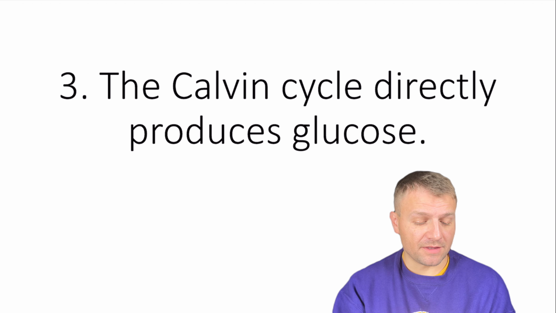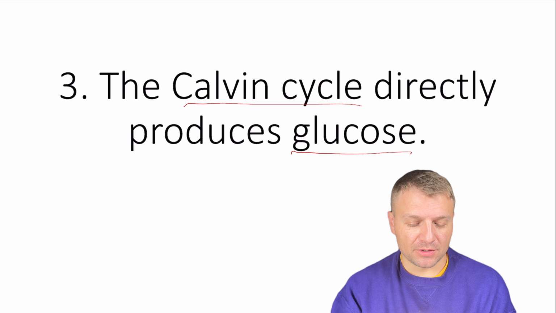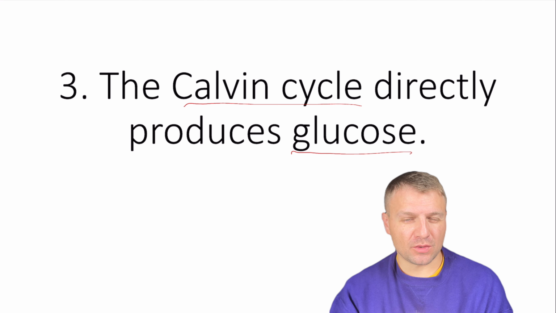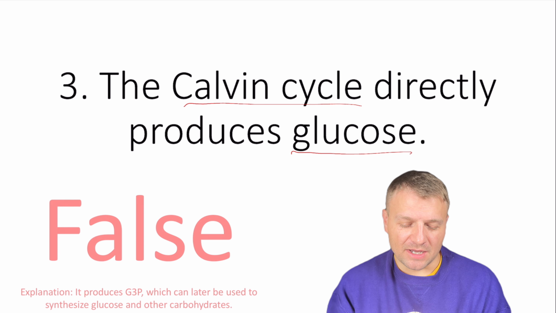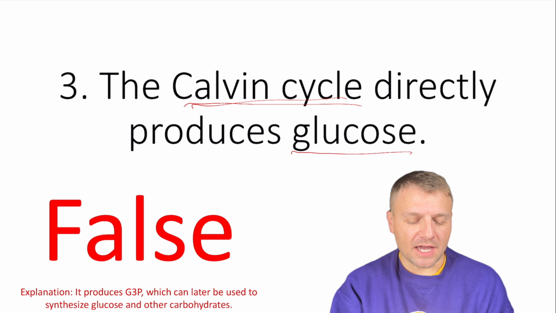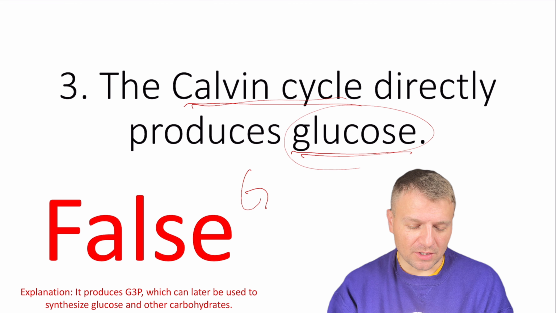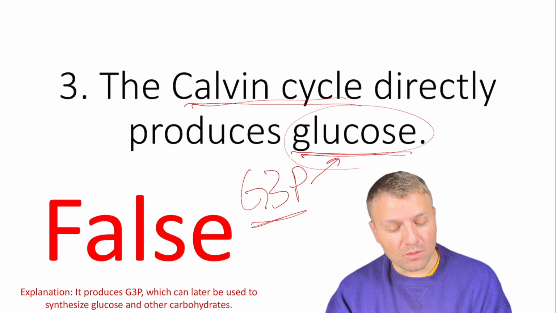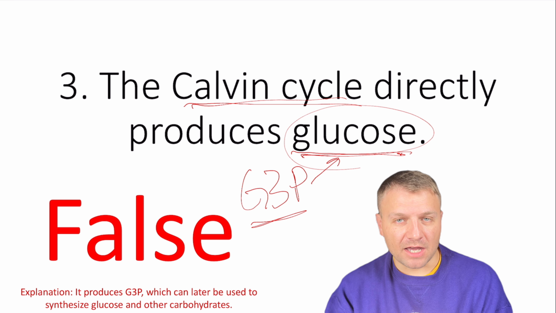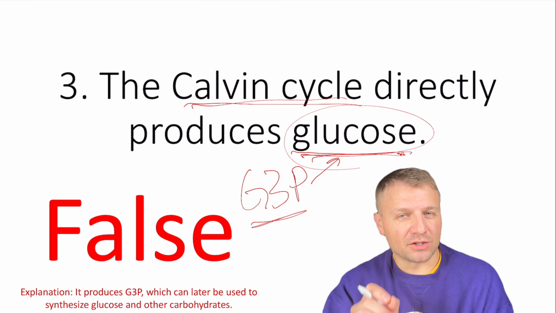Number 3, the Calvin cycle, or the light-independent reactions, directly produces glucose. Is this true or false? I really like this question because this is a very minute detail. This is false because the Calvin cycle doesn't directly produce glucose. It produces something called G3P, and 2 of these molecules will go on to produce glucose, but the Calvin cycle doesn't directly make glucose. This is a really tough but good question.